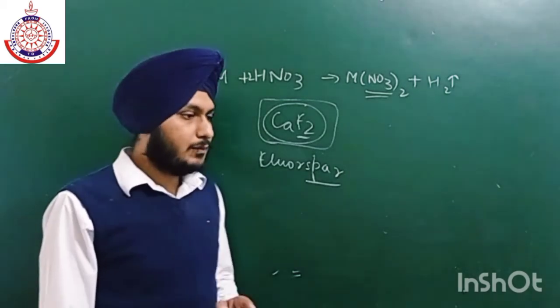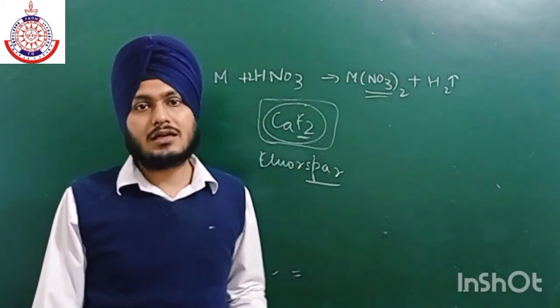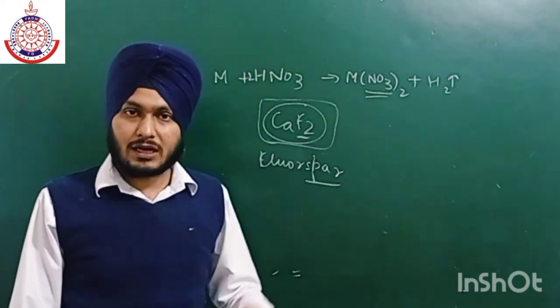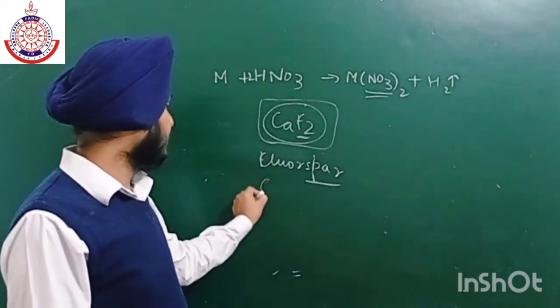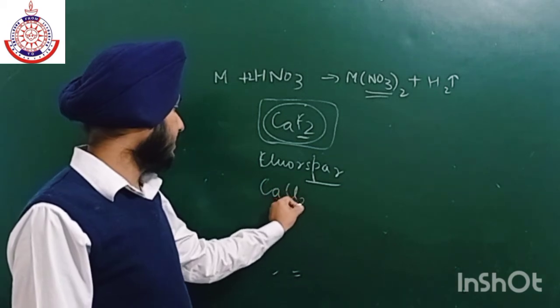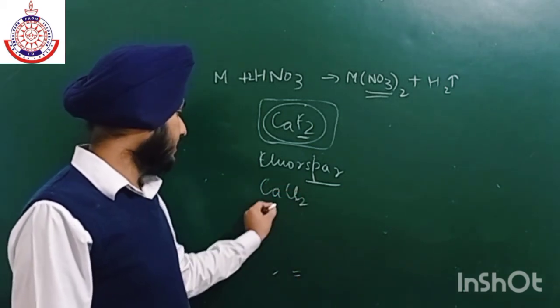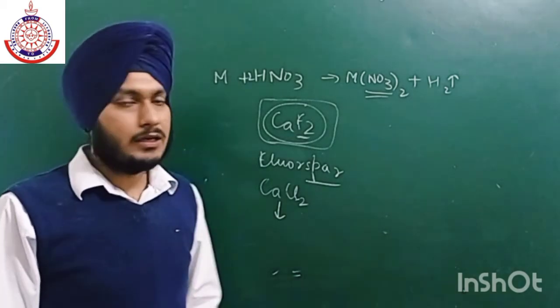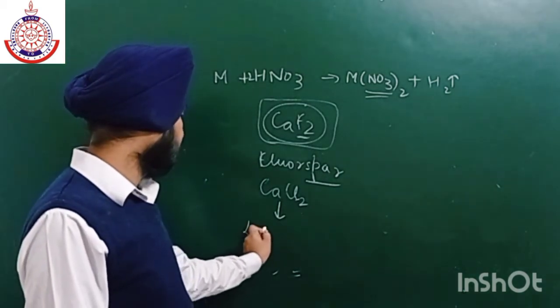And one more thing, a lot of questions may be asked on any topic, on any compound. If we talk about calcium chloride, CaCl2, it is helpful in lowering of freezing point.